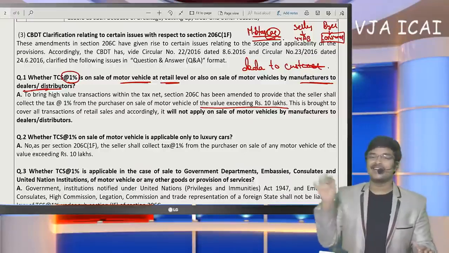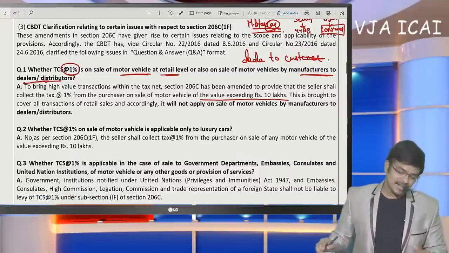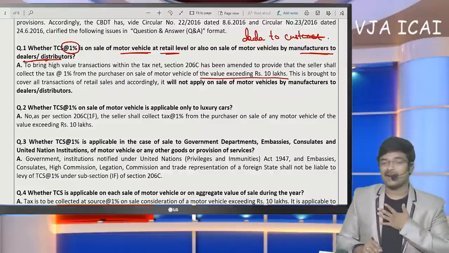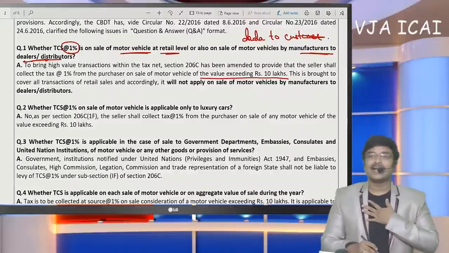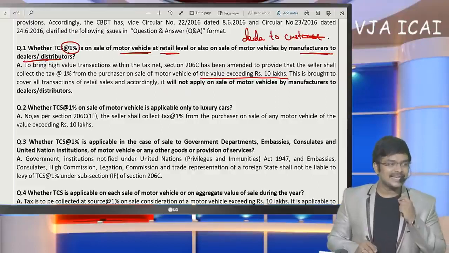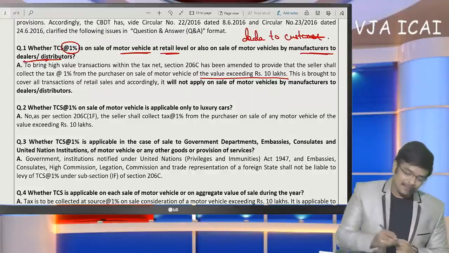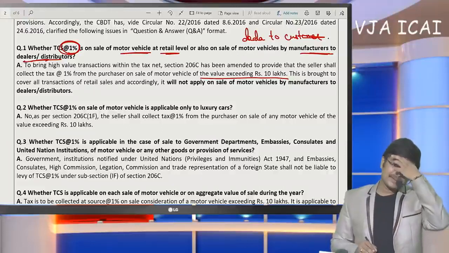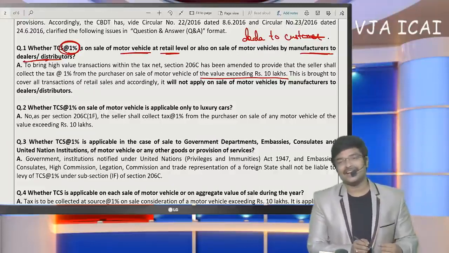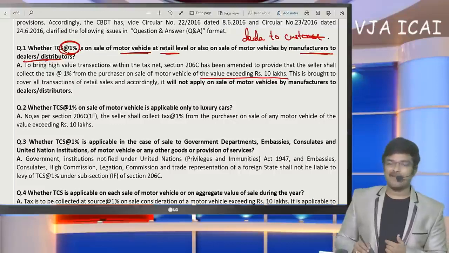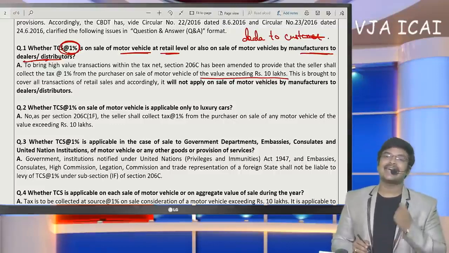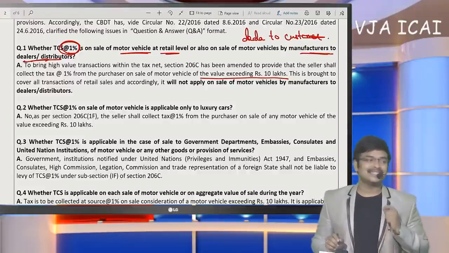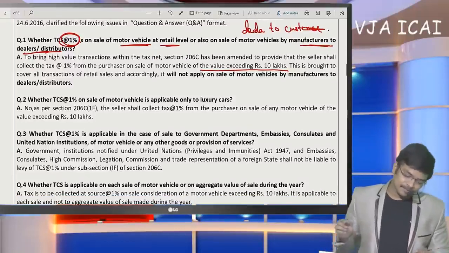Manufacturer to dealer will not attract TCS. Here the thing that was specified is, if I buy a motor vehicle from a showroom and the motor vehicle value exceeds 10 lakhs, then they collect TCS from me at the rate of 1% and pay it to the government. It will get reflected in 26AS, and at the time of payment of my taxes, I can claim such TCS as credit. Same as TDS, TCS can also be taken as credit.